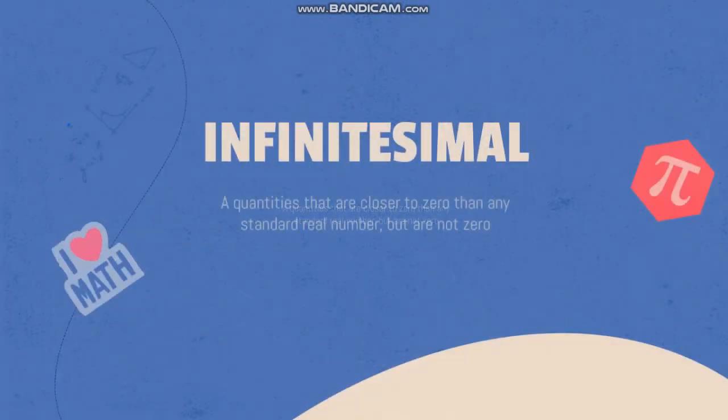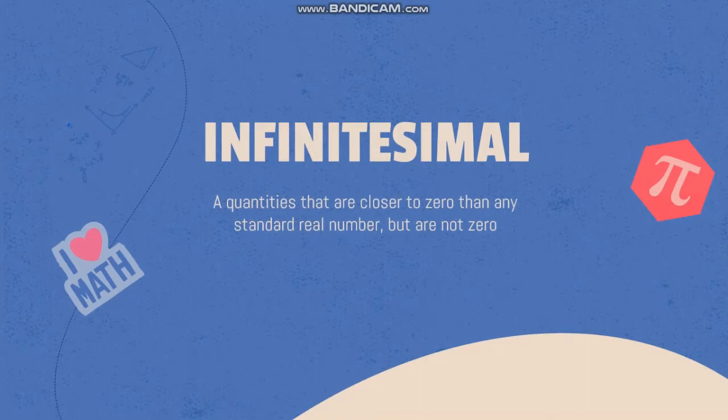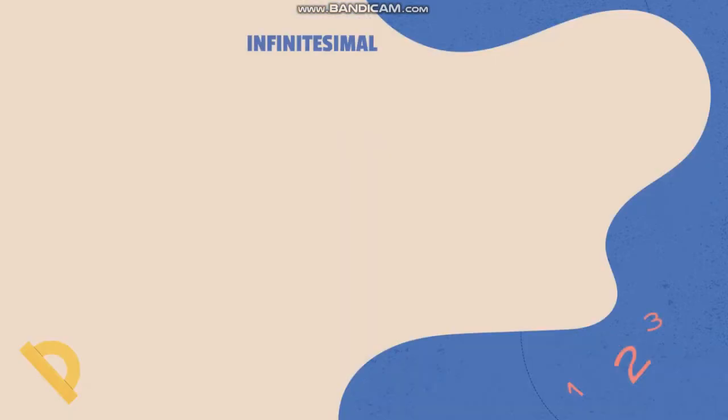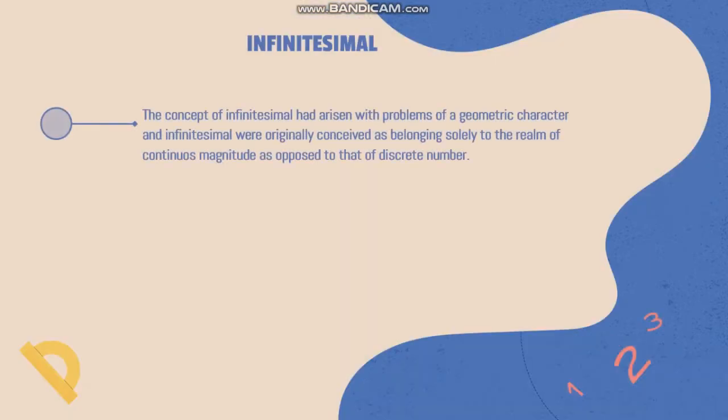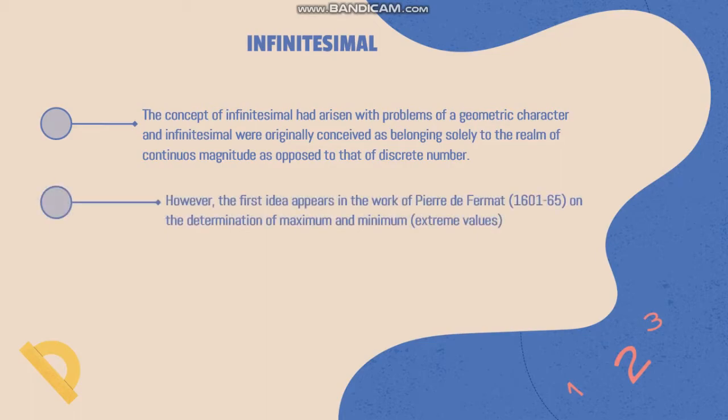Infinitesimal definition: quantities that are closer to zero than any standard real number but are not zero. The concept of infinitesimal had arisen with problems of geometric character, and infinitesimals were originally conceived as belonging solely to the realm of continuous magnitudes as opposed to that of discrete numbers. However, the first idea appears in the work of Pierre de Fermat on the determination of maximum and minimum, which is extreme values.